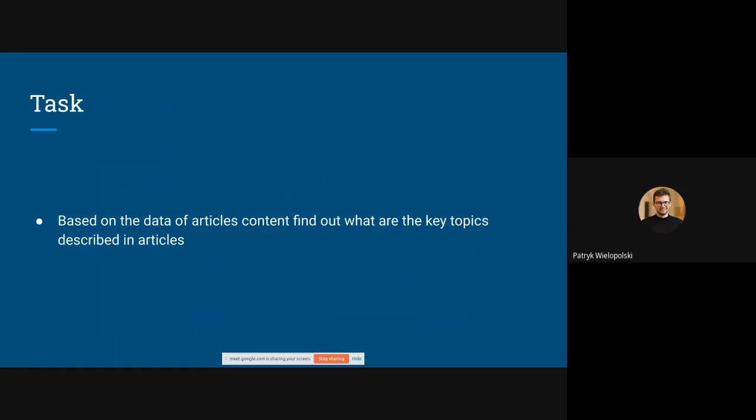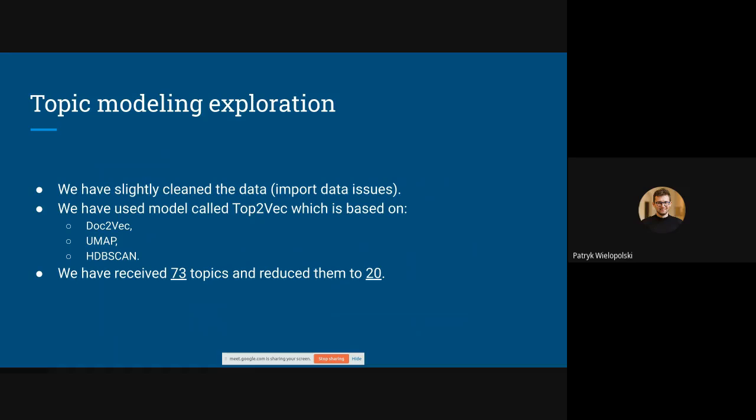The task was to find out, based on the data of article content, what the key topics described in the articles are. So we wanted to know what is in the data. We started with topic modeling exploration. We slightly cleaned the data because we had import data issues. We used the Top2Vec model, which is based on Doc2Vec, UMAP, and HDBSCAN. From that model, we received 73 topics and reduced them to 20.